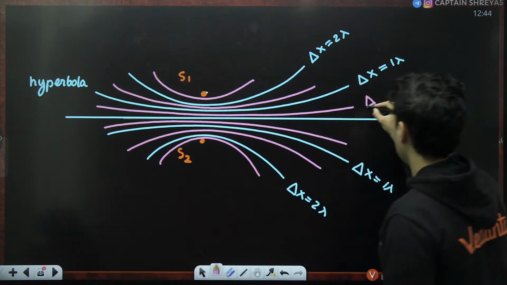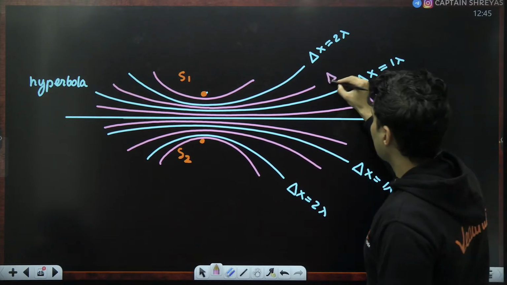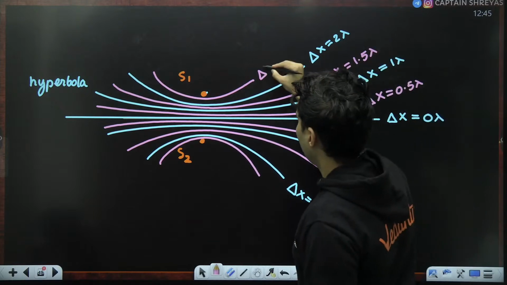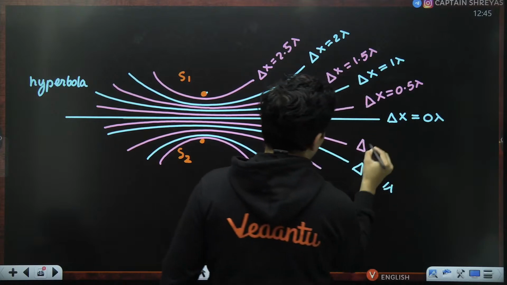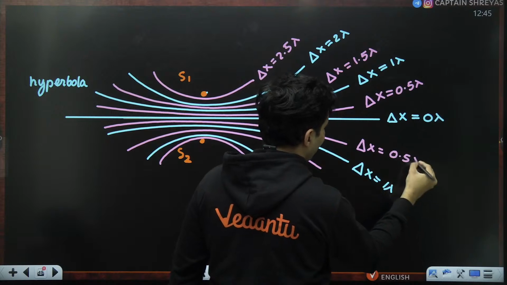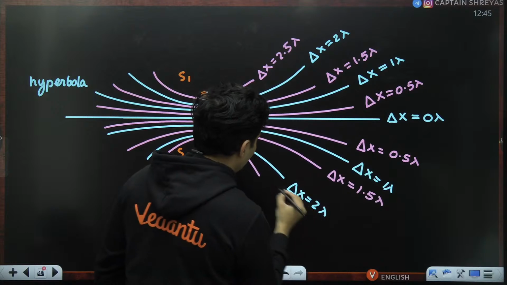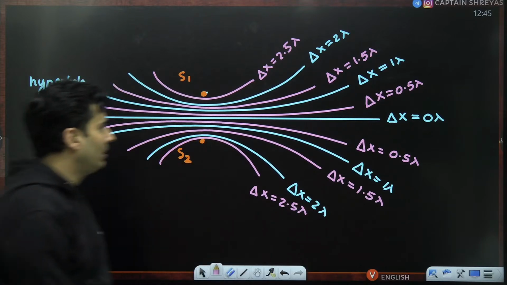So here is where delta x will be 0.5 lambda. Here is where delta x will be 1.5 lambda. Here is where delta x will be 2.5 lambda. Here is where delta x will be, again, 0.5 lambda. Delta x will be 1.5 lambda. Delta x will be 2.5 lambda.